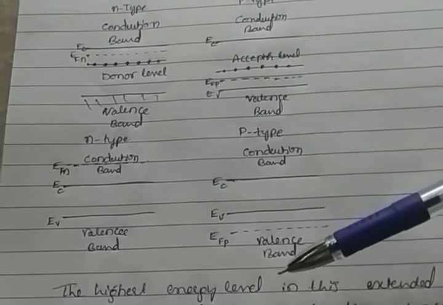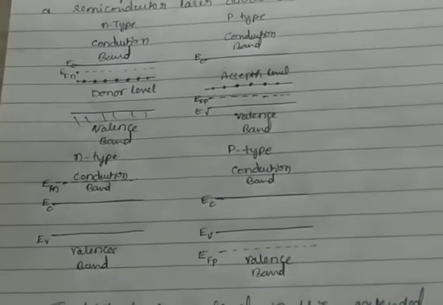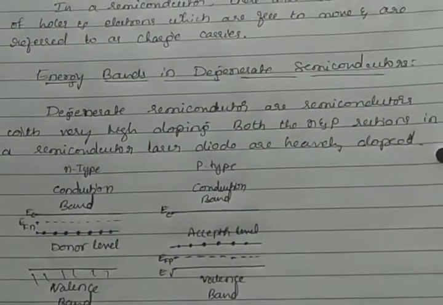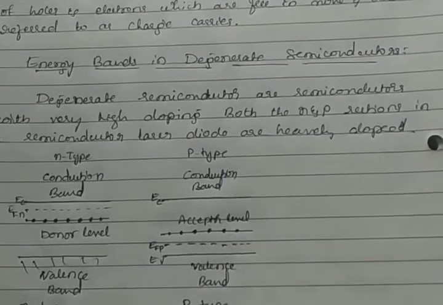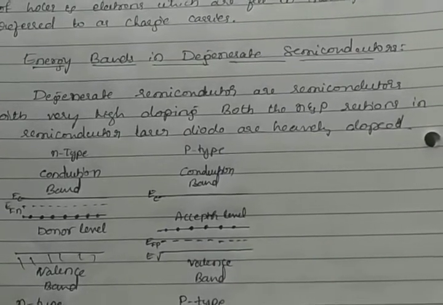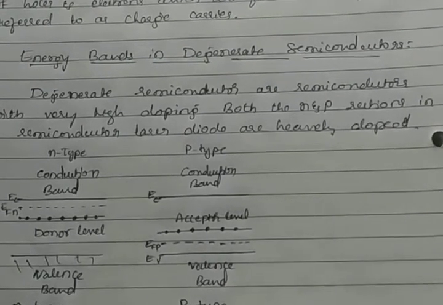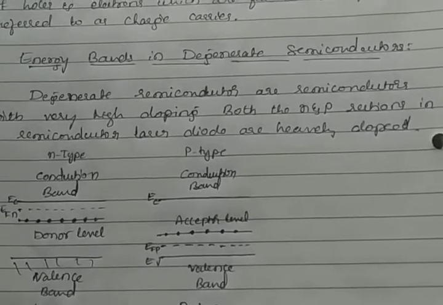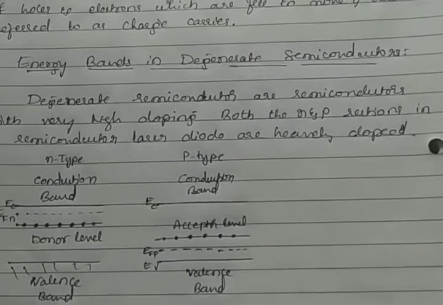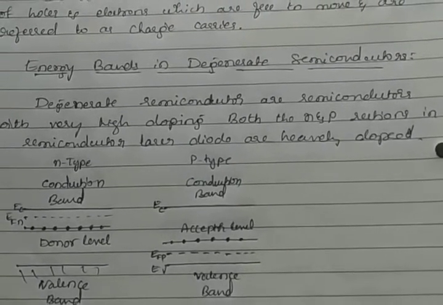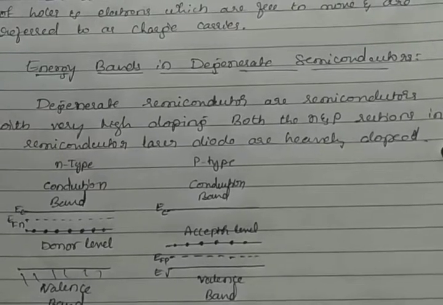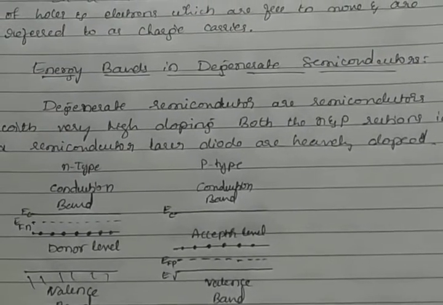In this case, the degenerate recombination in the N section generates electrons and in the P section, holes. Now let us understand the effects of heavy doping in both the N-type and P-type materials.